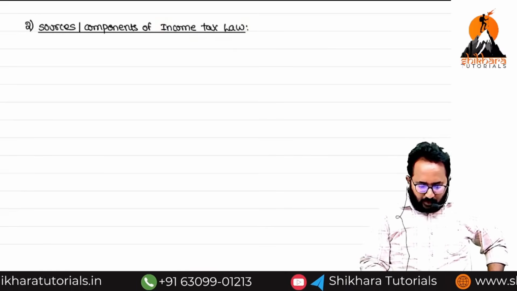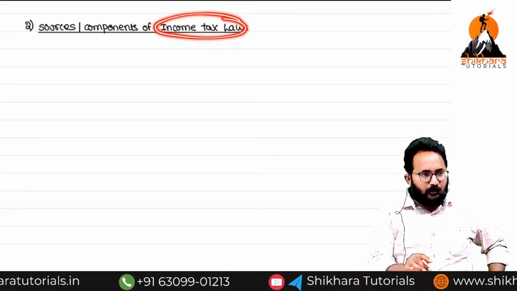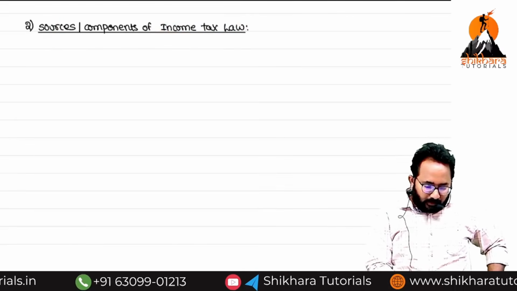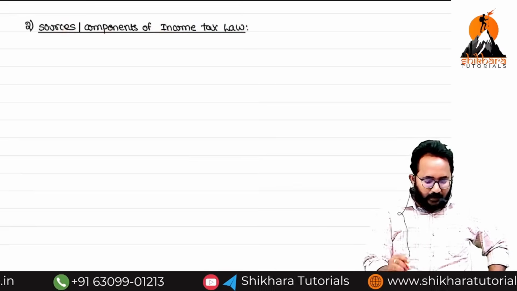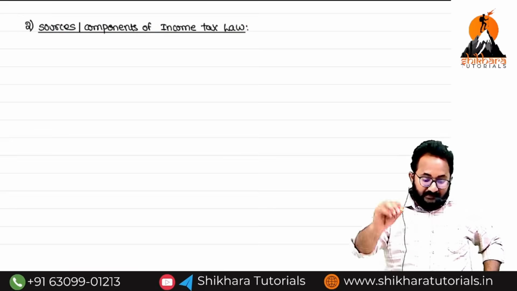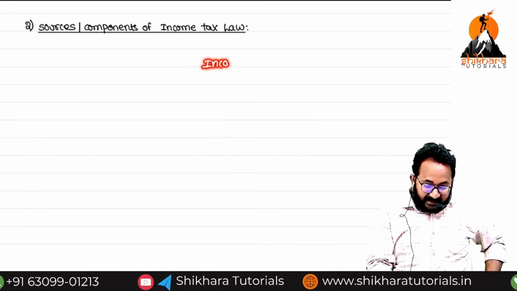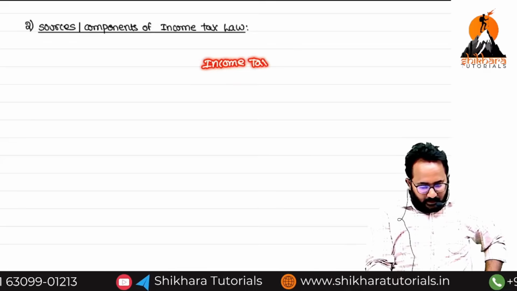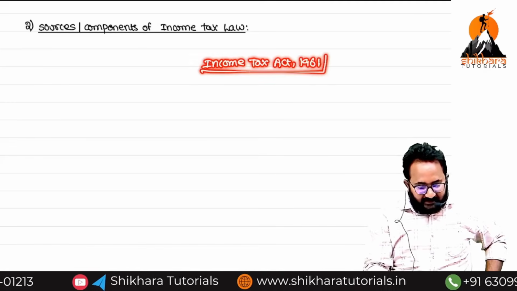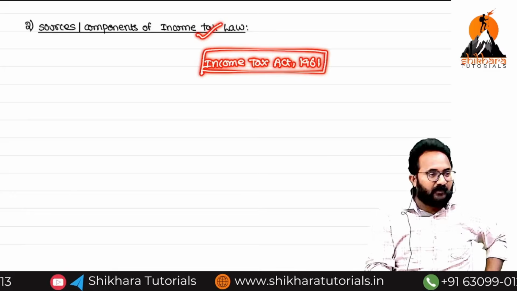Now, if you want to know about the income tax law, what are the sources you have to follow? Or what are the components you have to read to get knowledge about the income tax law? Many students say, sir, we have the Income Tax Act 1961. Yes, if I learn every provision in the Income Tax Act 1961, I know everything about the law. That is a wrong assumption.